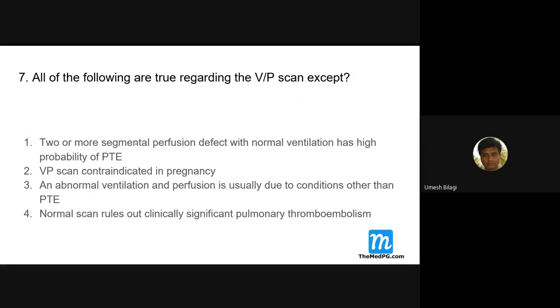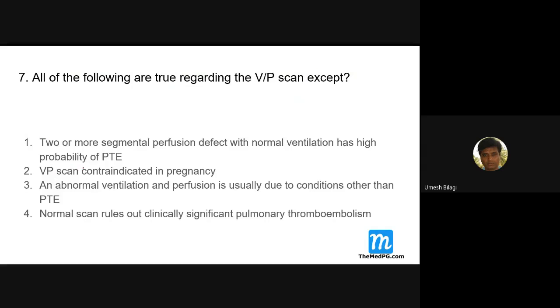Now, two or more segmental perfusion defects. That means the blood is not flowing in two or three segments, but ventilation is normal. So, high probability of pulmonary embolism. It appears sensible. They are asking an except question. You suspect VTE if there is a perfusion defect with normal ventilation. Blood is not going, but the ventilation is okay. That is expected in PTE. So this is not the answer, since it is an except question.